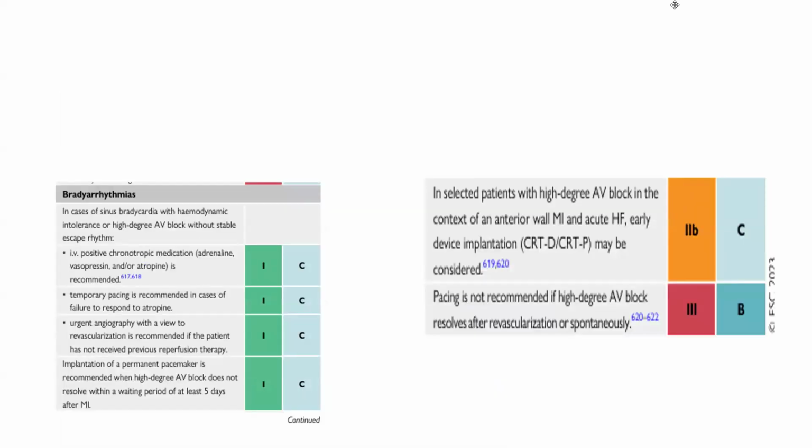Now, regarding bradyarrhythmia, in case of sinus bradycardia with hemodynamic intolerance, or high degree AV block without stable escape rhythm, IV positive chronotropic medication, that is adrenaline, vasopressin, and atropine, is recommended. Temporary pacing is recommended in case of failure to respond to atropine. Urgent angiography with a view to revascularization is recommended if the patient has not received previous reperfusion therapy. Implantation of a permanent pacemaker is recommended with high degree AV block that does not resolve within a waiting period of at least 5 days after MI.